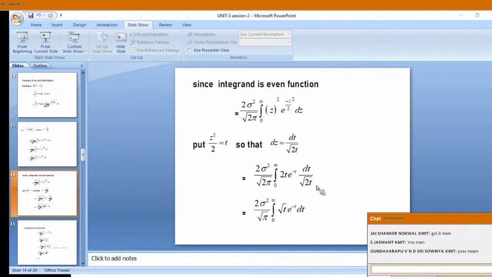Differentiation, integration, very nice topic. Yes, this is the basic of mathematics for engineering mathematics.